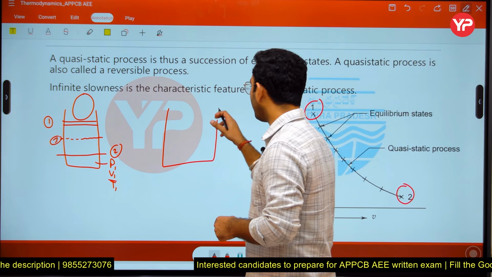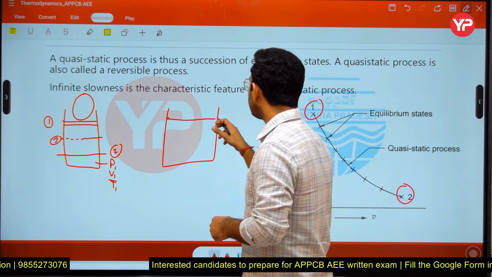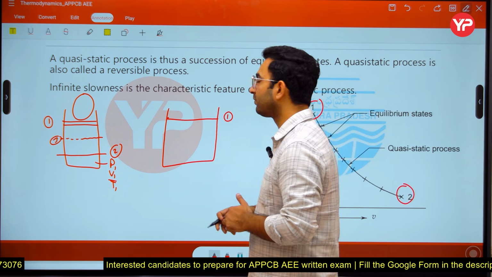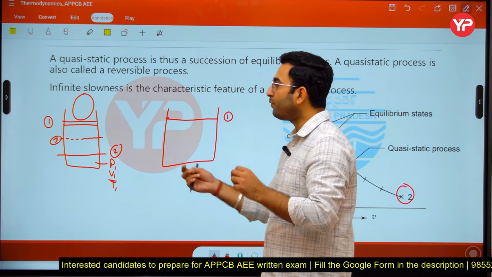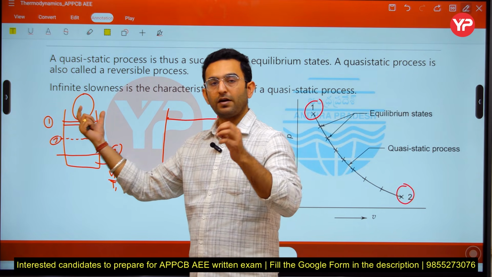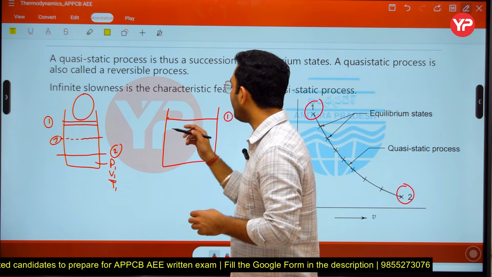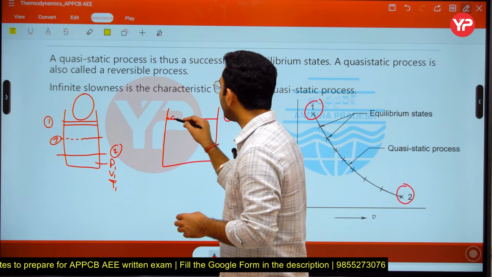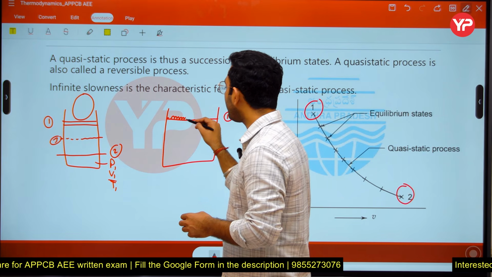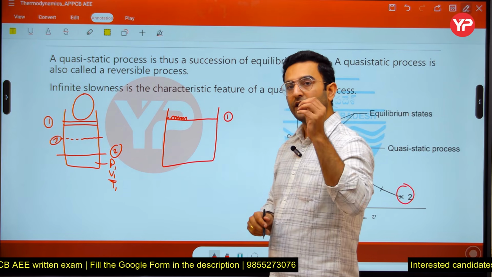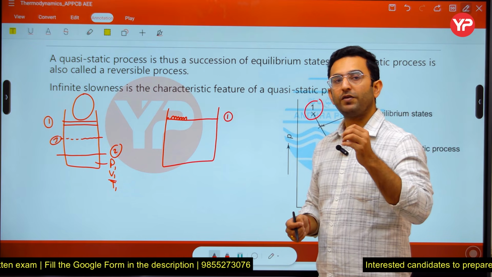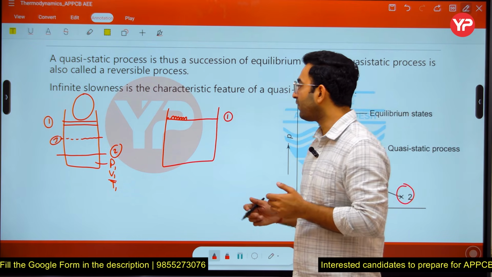Now just try to understand very carefully. Let us say the piston is maintained at position number 1, okay. Now instead of putting the entire weight at a particular instant, I am putting a very small weight in increments. In small increments we are increasing the weight over this piston. Then what will happen?